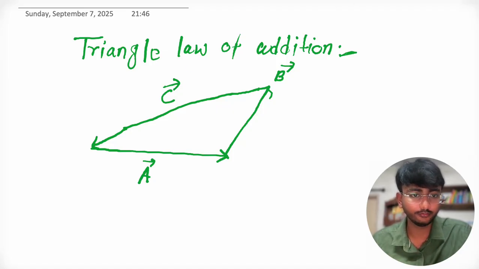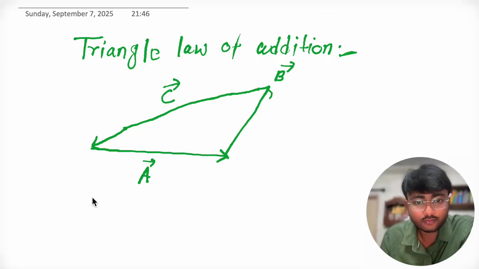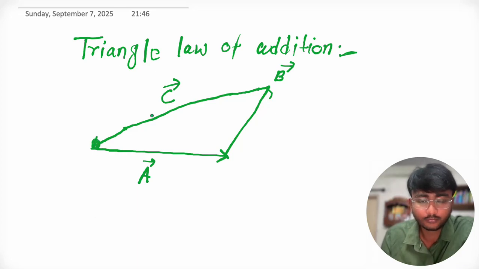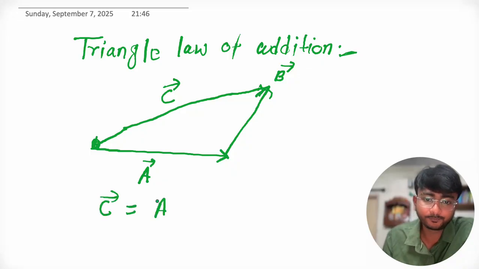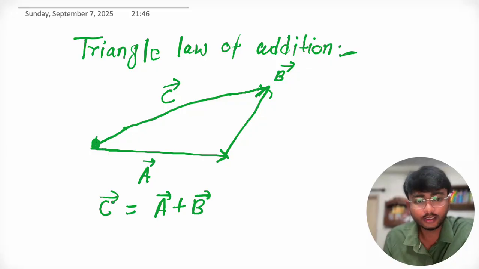So this is the triangle law of addition. The direction will be along this vector, right? So C vector equals vector A plus vector B. This is what the triangle law of addition is.